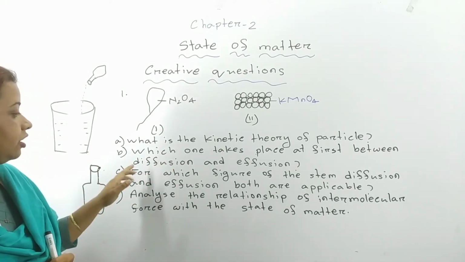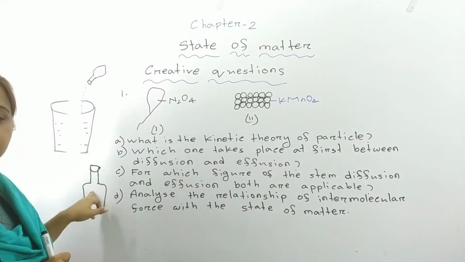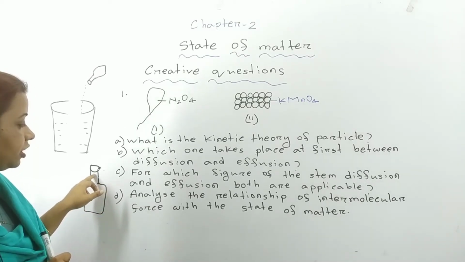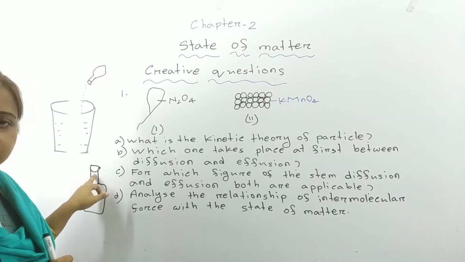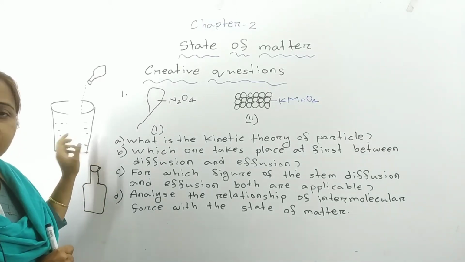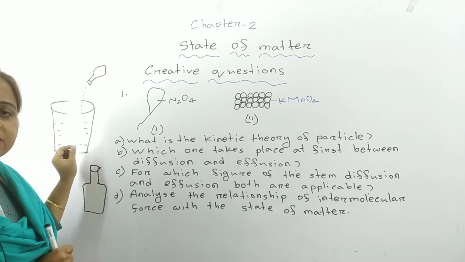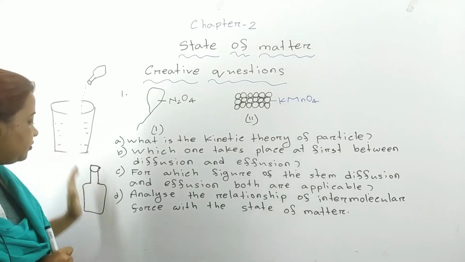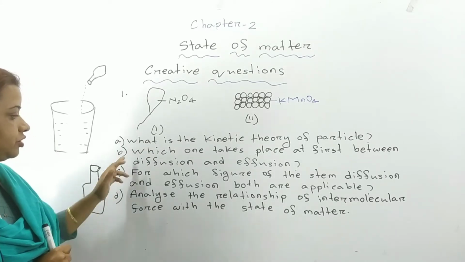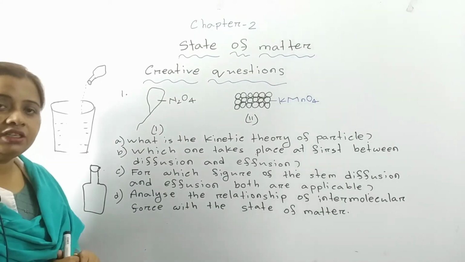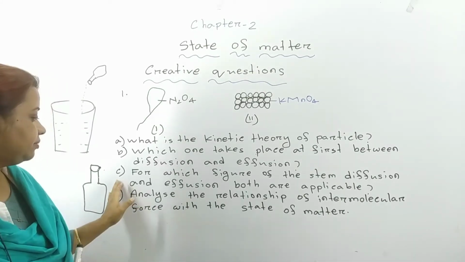What do you think? Obviously effusion will take place first because it's a mechanical process and very short time is needed for effusion. And you see diffusion, for diffusion time is needed. That means diffusion is a lengthy process and effusion is a quick process. So between these two, effusion will take place at first. Clear, dear students? Up to question number C.